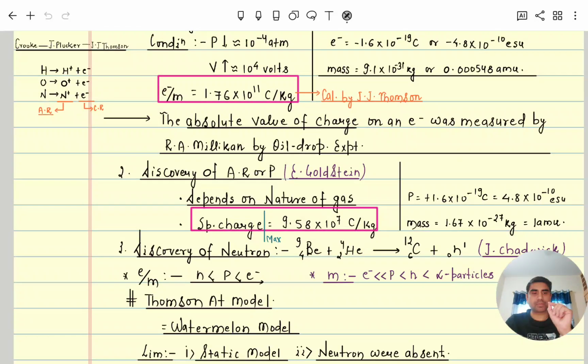But on the negative oil drop, the electrical force works upward, in the opposite direction, from negative to positive side, while gravitational force works downward.